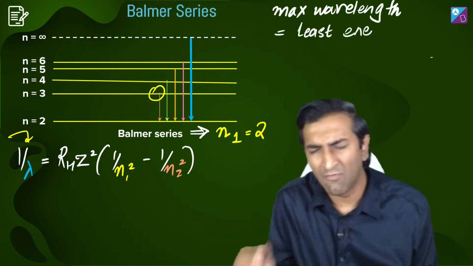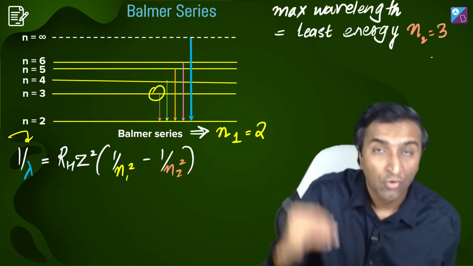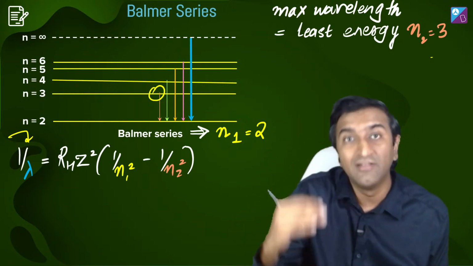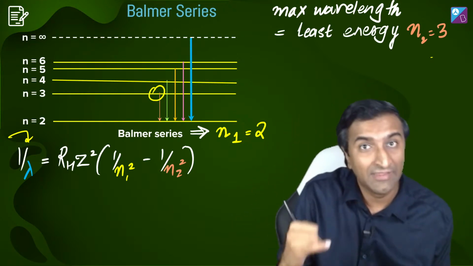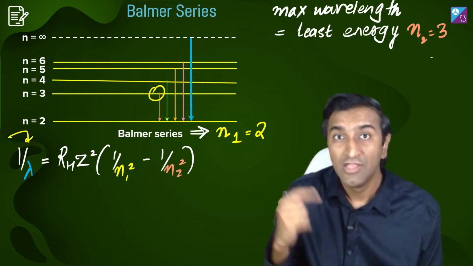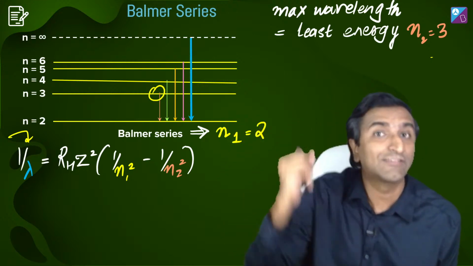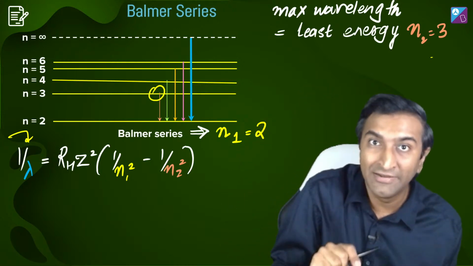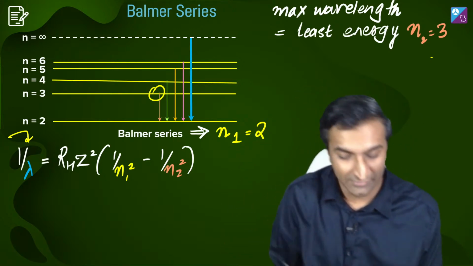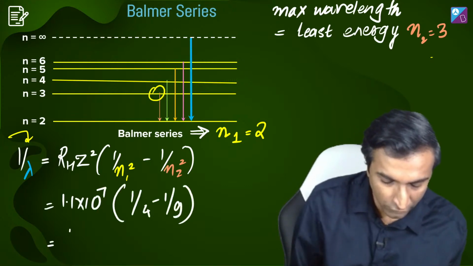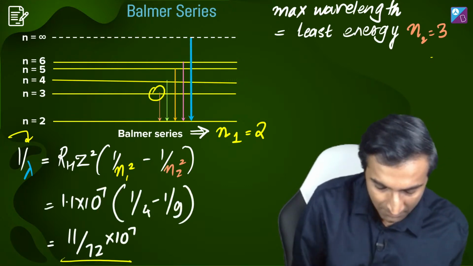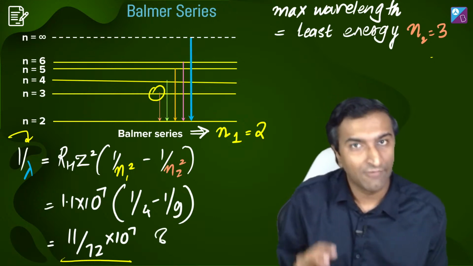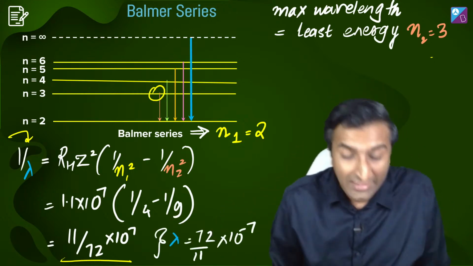If you don't remember which is n1 and which is n2, it doesn't matter. The initial n is 3 and the final n is 2. That's what you have to identify, because if you take the initial n to be infinite, that's the extreme case, which gives maximum energy. We need minimum energy, or maximum wavelength, which is the same thing. So you do this exercise and you get 1 by lambda to be 11 by 72, times 10 power 7. Invert that, and this is the answer.